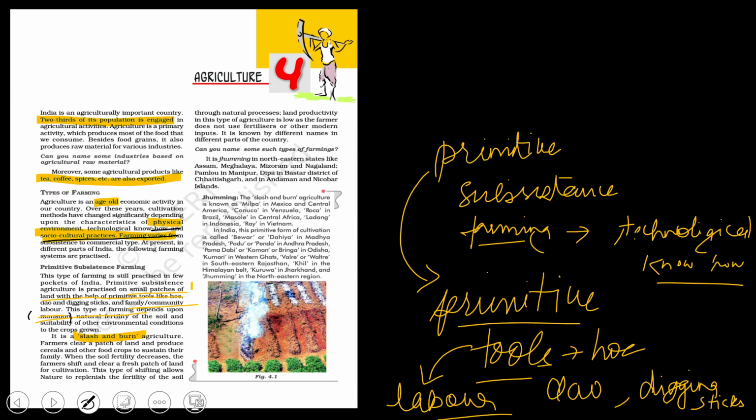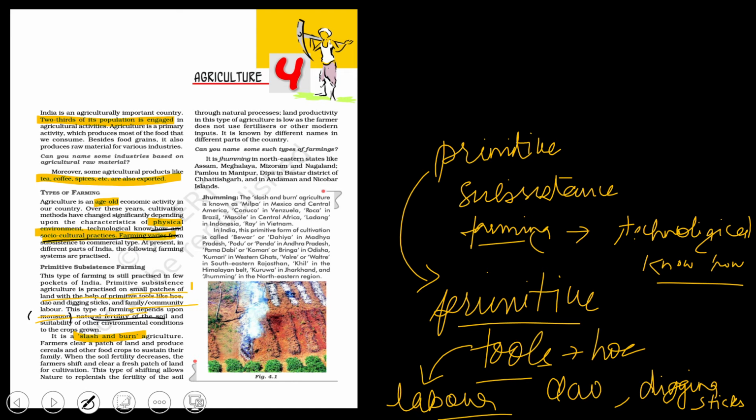That's nothing but physical environment, or we can say technological know-how. How do they use it? All of these are important to grow a crop.